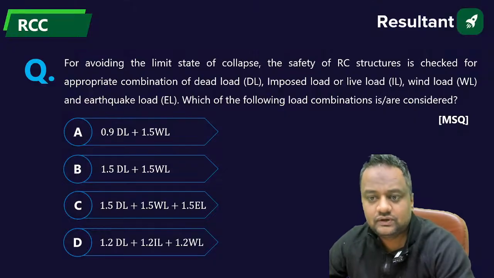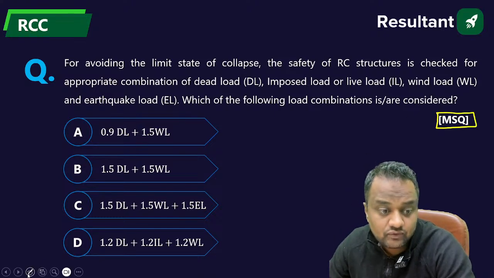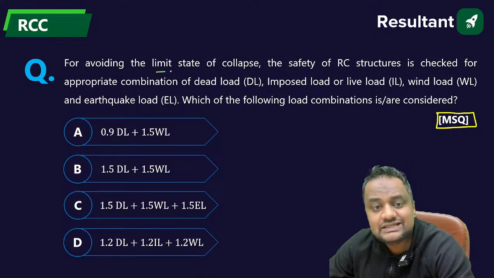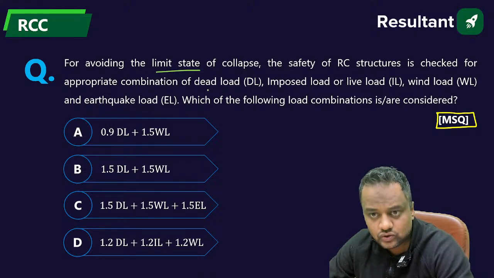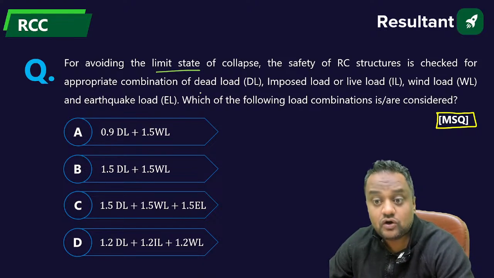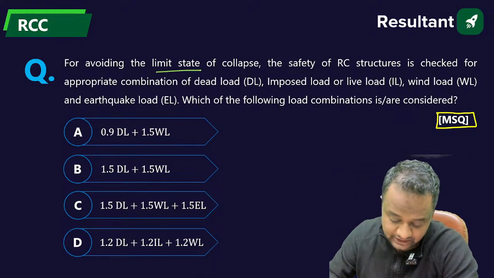Okay, let us go with the first question. This is MSQ, so more than one option may be correct. For avoiding the limit state of collapse, the safety of an RC structure is checked for appropriate combinations of dead load, imposed load, wind load and earthquake load. Which of the following combinations have to be considered?